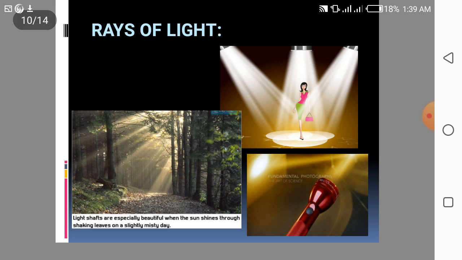Here are the rays of light. You can see the lights that give the rays. The pictures below show examples of where we can see light's rays clearly. What do you observe about these rays of light? Do you notice that the path of light in the pictures is straight? What does this tell you about how light travels? These examples illustrate an important property of light, that light travels only in a straight pathway. It always travels in a straight line.